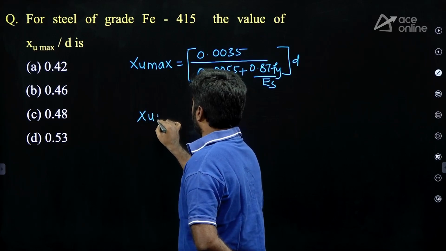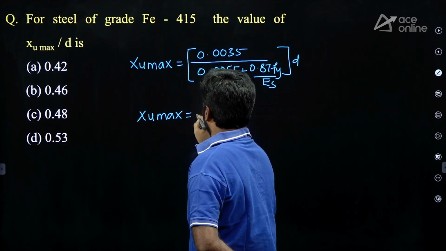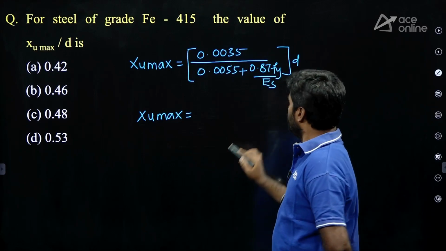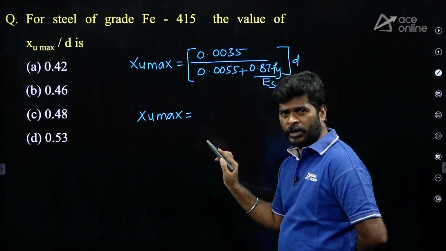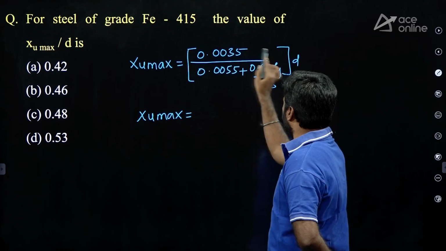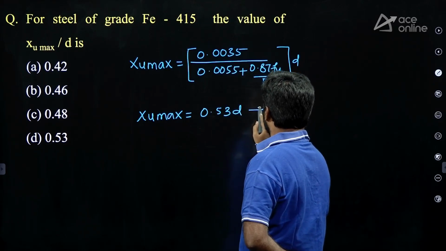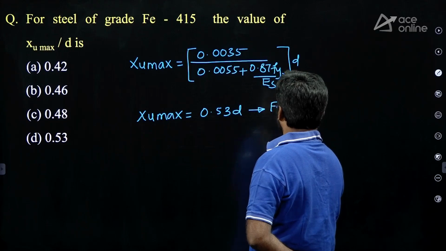If you try for Fe250 grade steel, Fy is 250. ES value is constant, 2 into 10 to the power of 5. Then simplify within the brackets, you will get 0.53D. It is for Fe250 grade steel.